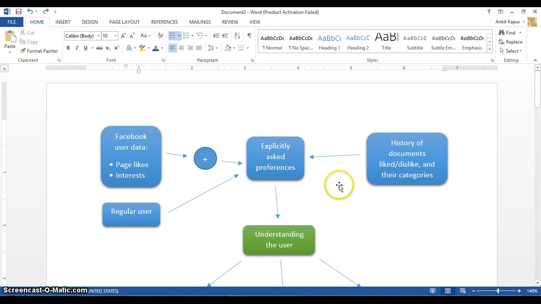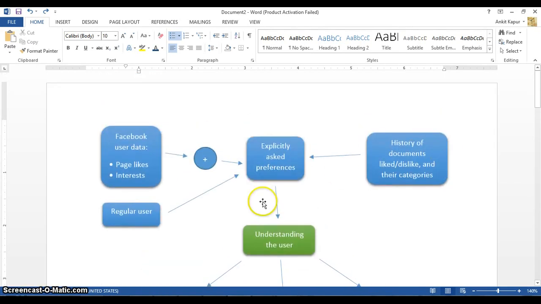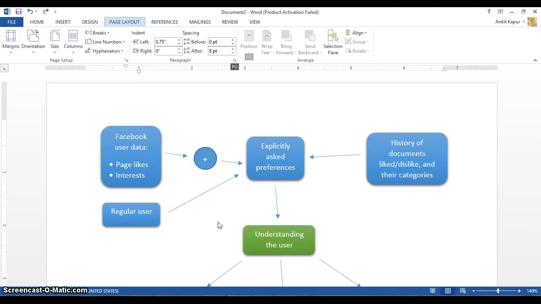In addition to these we also keep track of the user's history, the documents that he's been liking or disliking, and on the basis of these we basically understand the user and his interests.